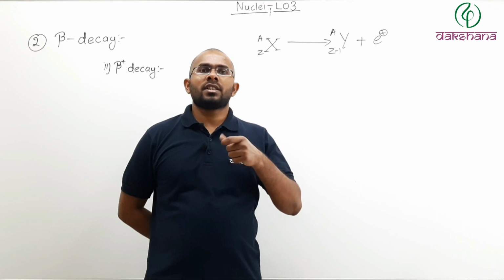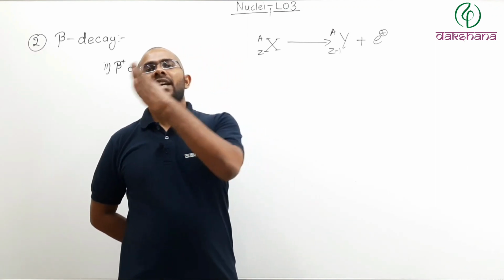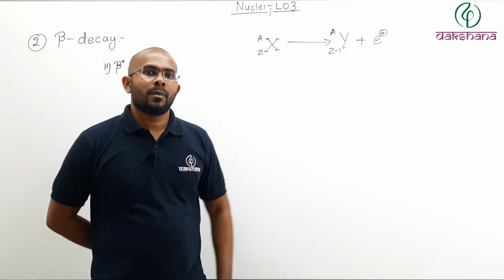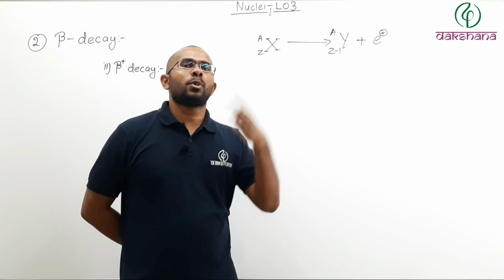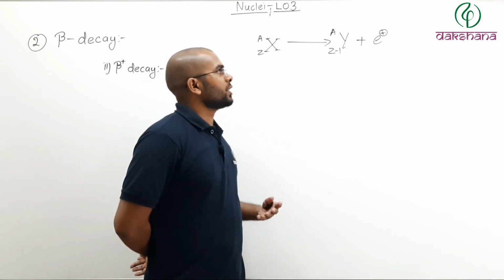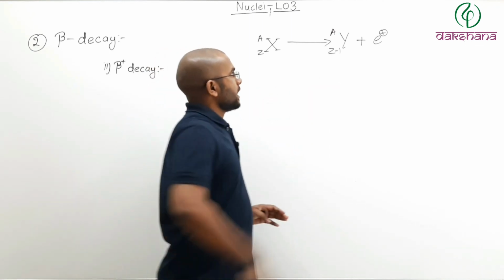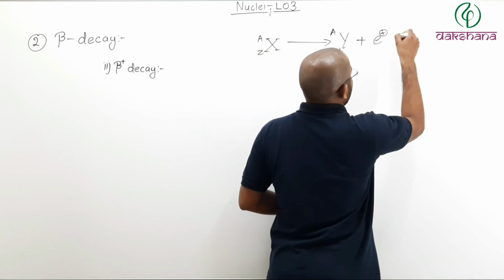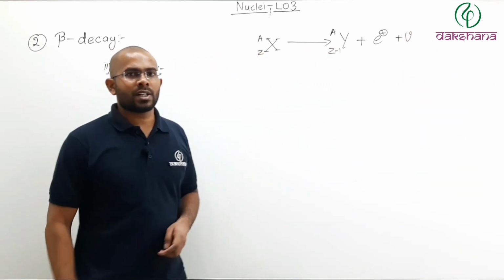A positron is another particle which has the same mass as an electron. The magnitude of charge is also the same, just opposite sign. On an electron it is negative charge, on a positron it is positive charge. Everything else is the same. So a positron is emitted plus a neutrino is emitted. What is a neutrino?